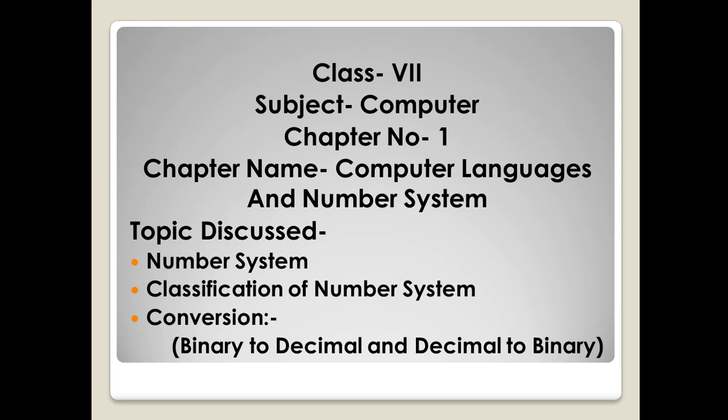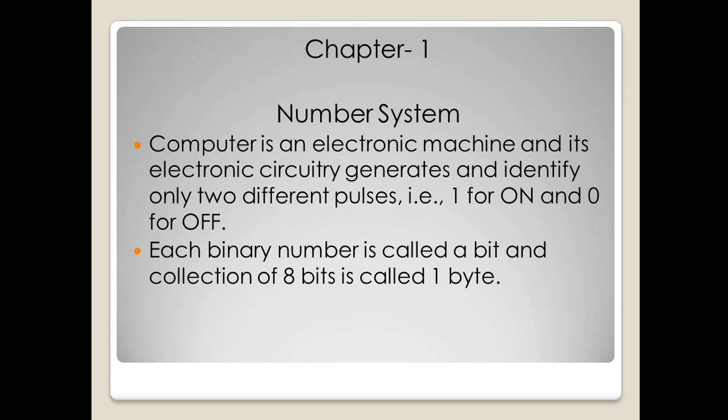Okay, let's start. Actually, what is a number system? Computer is an electronic machine, and its electronic circuit generates and identifies only two different pulses. What are the different pulses? 1 and 0. 1 for on and 0 for off. These both are the binary forms. All of you should know this.